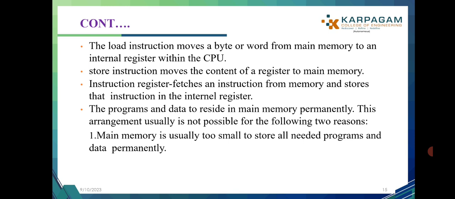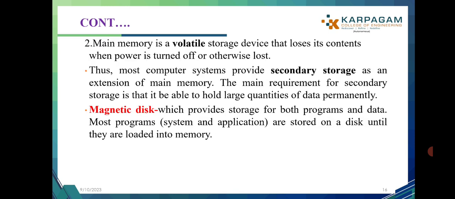The first point, main memory is usually too small to store all needed programs and data permanently. The second point, main memory is a volatile storage device that loses its contents when power is turned off or otherwise lost. Thus, most computer systems provide secondary storage as an extension of main memory. The main requirement for secondary storage is that it be able to hold large quantities of data permanently.